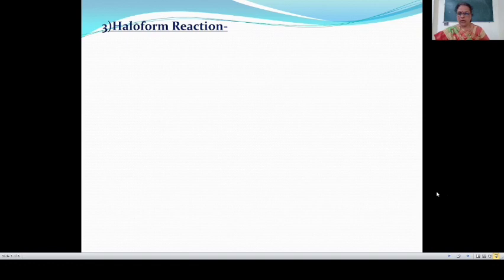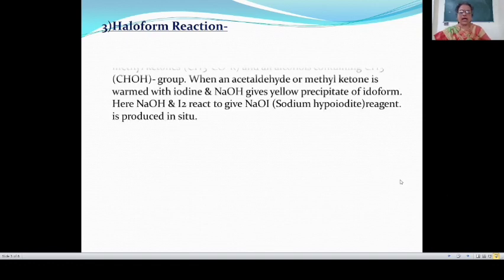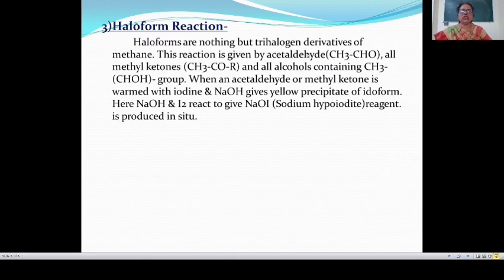In this haloform reaction, haloforms are nothing but trihalogen derivatives of methane. We know that the molecular formula of methane is CH4. From this methane, 3 hydrogen atoms are replaced by 3 halogen atoms.